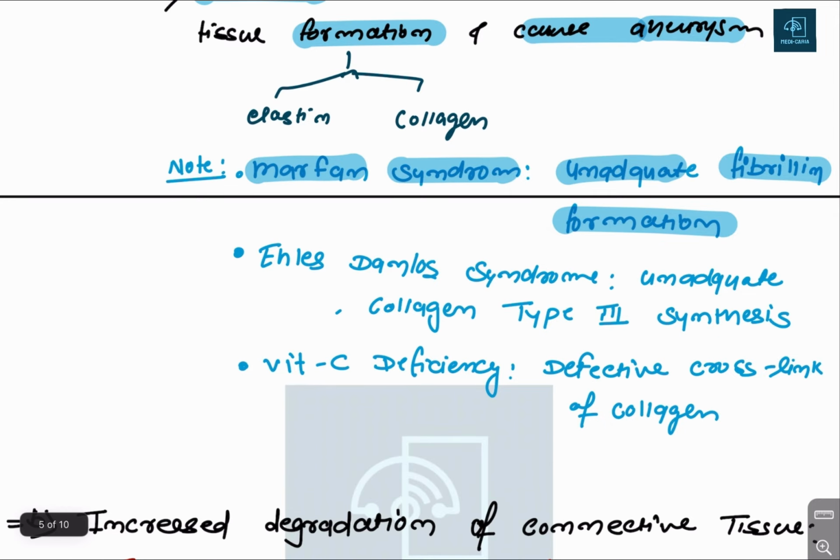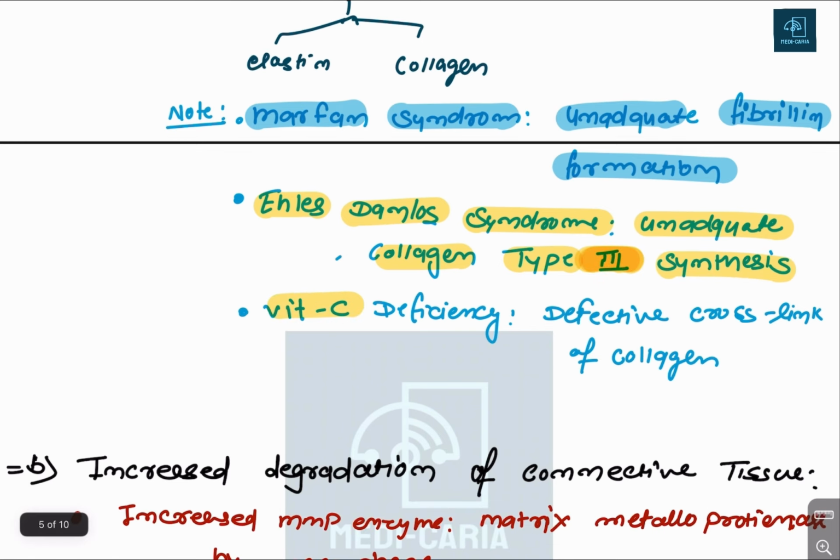Then Ehlers-Danlos syndrome. There is an inadequate collagen type 3 synthesis. Then vitamin C deficiency. There is a loss of cross-link between the collagen. This is also responsible for the weakening of the wall.